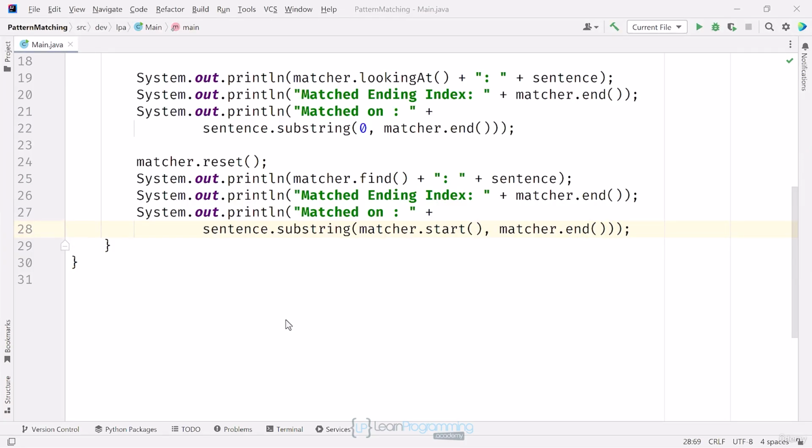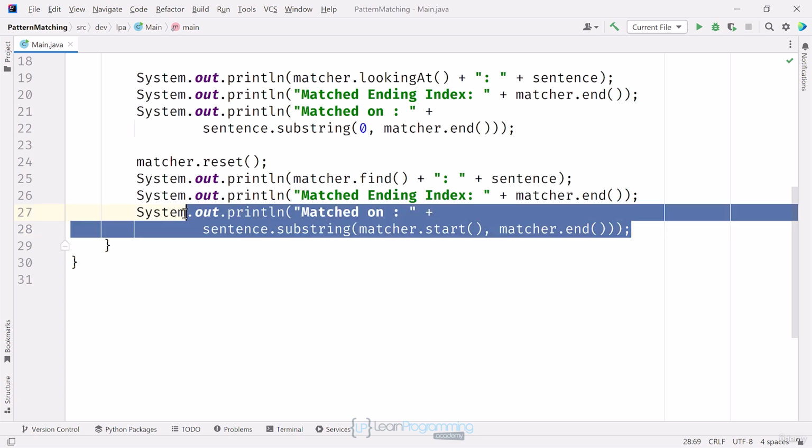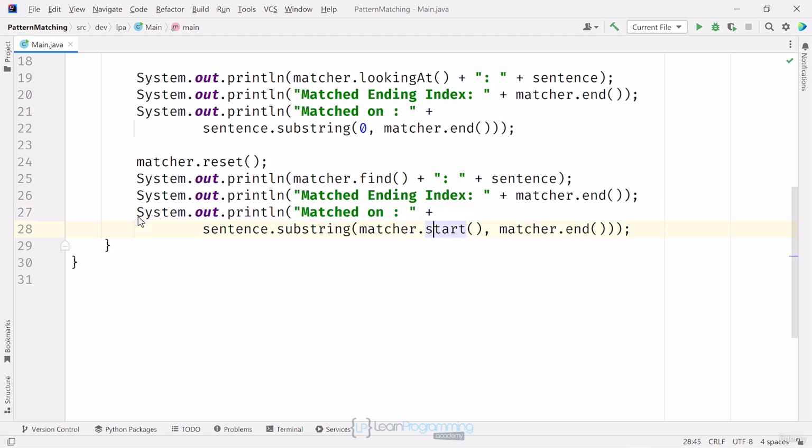I finished that last video by printing the result of the find method after calling the reset method on matcher. This gave us the same result as calling the looking at method. In this case, I used matcher.start and matcher.end to get the matching substring. I can use another method called group to do this. I'll copy the matched on println statement and I'll paste that just below.